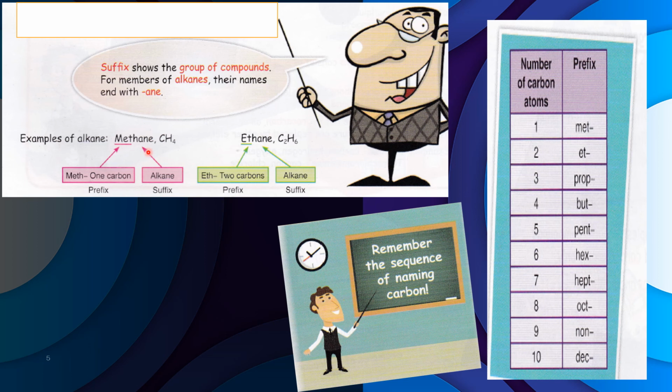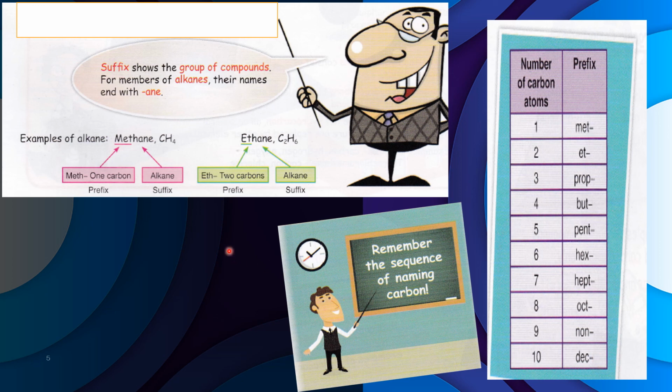But the one that will be different will be the last part of the word. If it's alkane, it will be ane. If it's alkene, it will be ene. If it's carboxylic acid, it will be oic. So methane is 1 carbon, ethane 2 carbon, and you need to remember the sequence of naming carbon. If I say the compound has 8 carbon, it is an alkane group and it has 8 carbon, so it will be octane. If the compound is an alkene group and it has 10 carbon, it will be decene.